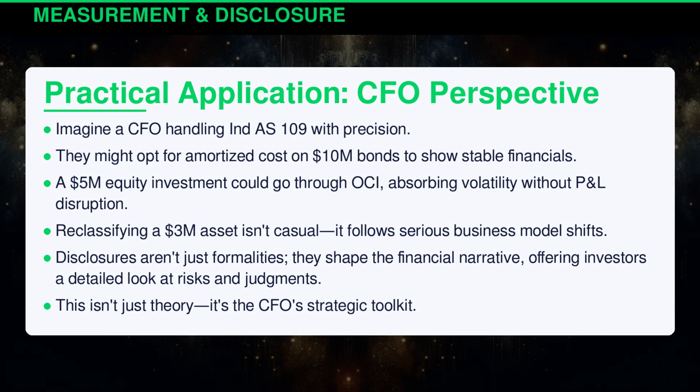Imagine a CFO handling Indian Accounting Standard 109 with precision. They might opt for amortized cost on $10 million bonds to show stable financials. A $5 million equity investment could go through OCI, absorbing volatility without profit and loss disruption. Reclassifying a $3 million asset isn't casual. It follows serious business model shifts. Disclosures aren't just formalities, they shape the financial narrative, offering investors a detailed look at risks and judgments. This isn't just theory, it's the CFO's strategic toolkit.